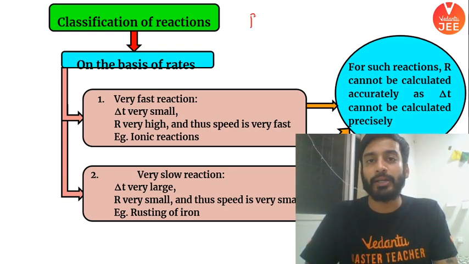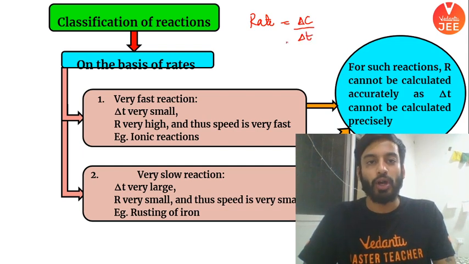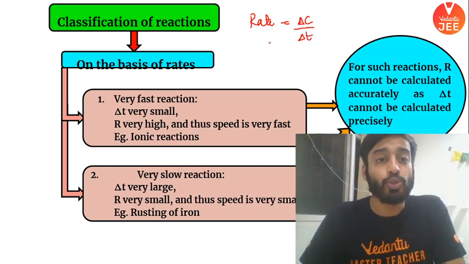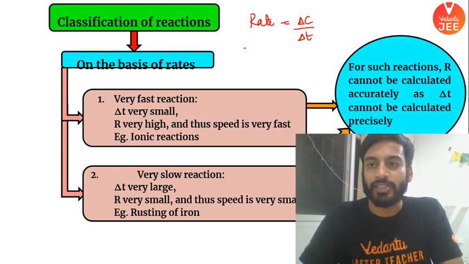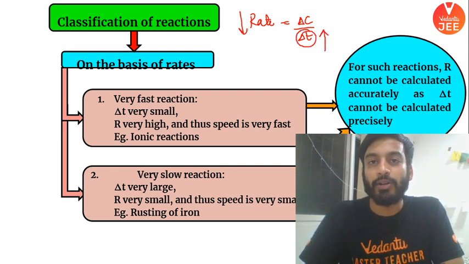Now, pay attention. Just now I mentioned that rate, boys and girls, everyone will pay full attention. Rate is equal to delta C by delta T. So now you can classify your reactions into two types. If your time is very small, I made a small mistake.